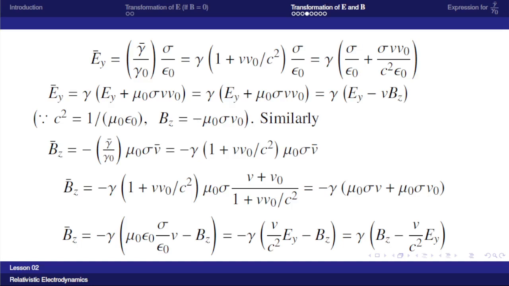That is equal to minus gamma into mu 0 sigma, and I am writing here epsilon 0 by epsilon 0, then minus mu 0 sigma v0 is minus Bz, so minus Bz. That is equal to minus gamma into this sigma by epsilon 0 is Ey, and mu 0 epsilon 0 is 1 by c square. So it is V by c square Ey minus Bz. So gamma into Bz minus V by c square Ey. That is the transformation for the Z component.